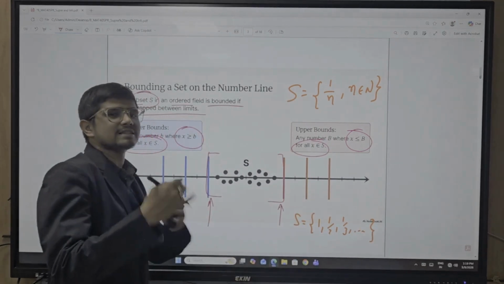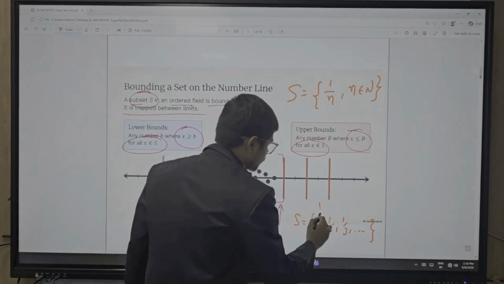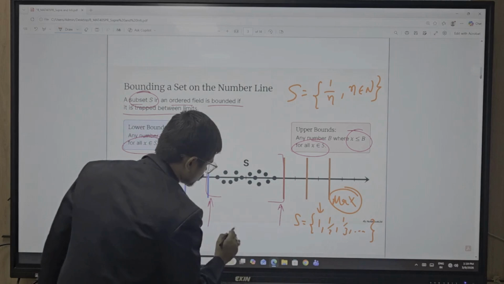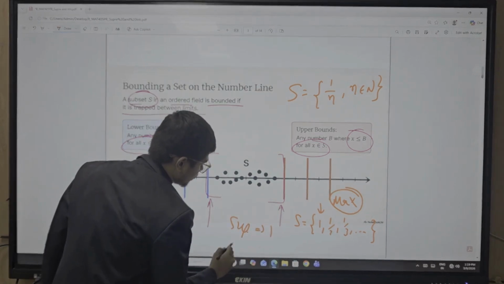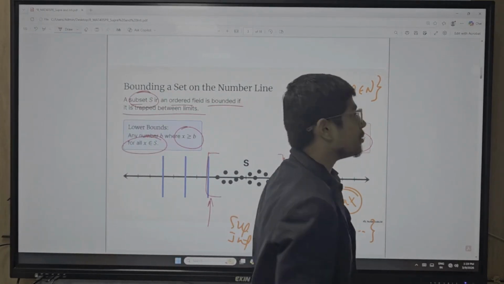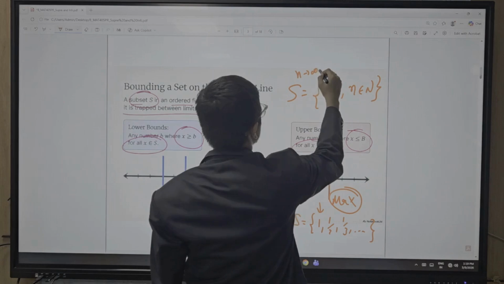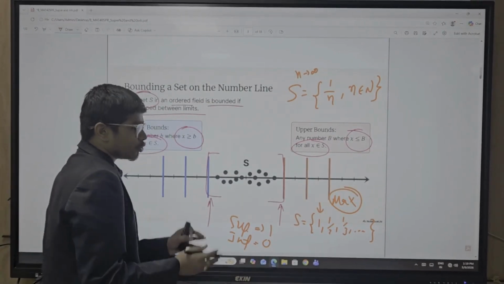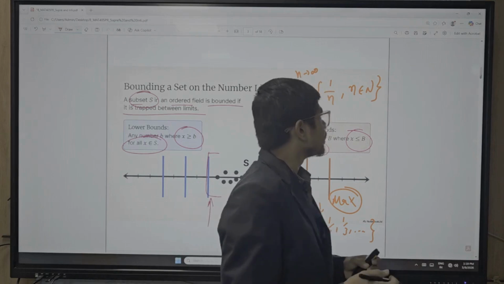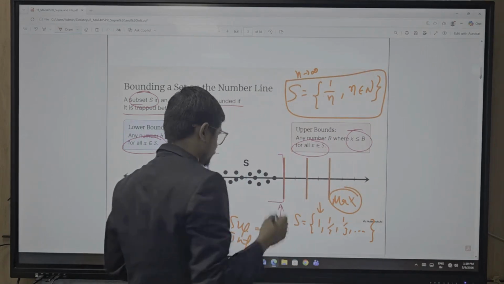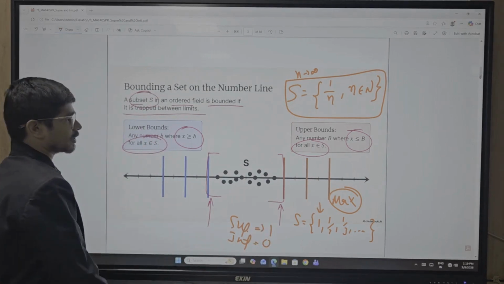So what is the maximum value? Maximum value is 1. So the supremum value of the respective set is 1. What about the infimum value? We cannot say directly, but when n tends to infinity, by putting the limit you get the value 0. So we can easily interpret that the values of this set lie between 0 and 1.